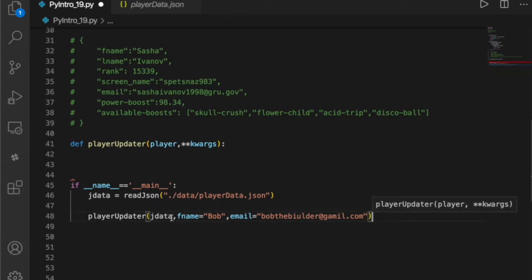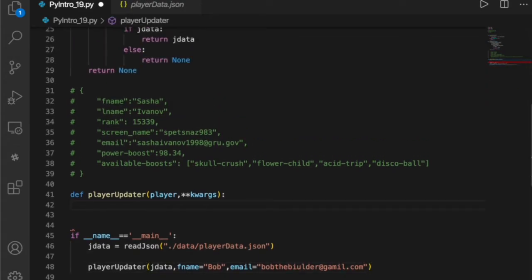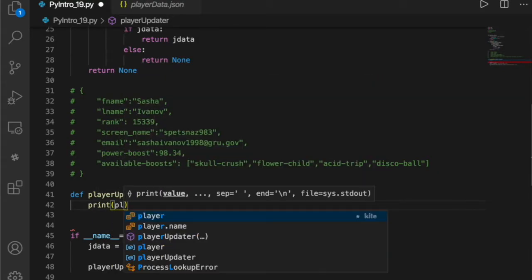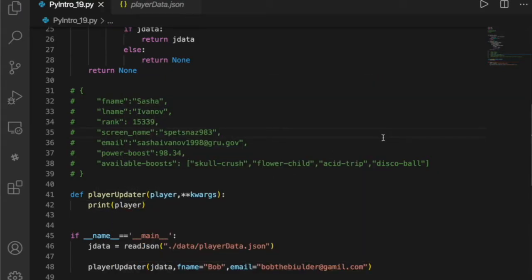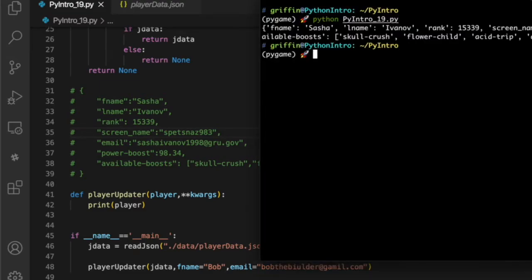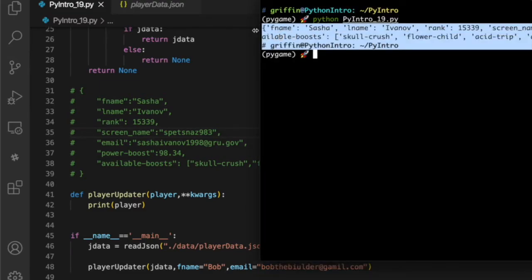Like, why am I worried about the spelling? All right, so first of all, if I said print player, why I feel the need to say it like that, I don't have a clue. There's our player, right?